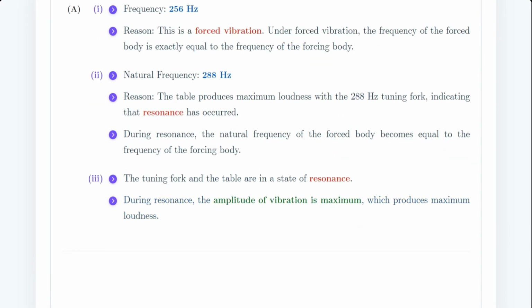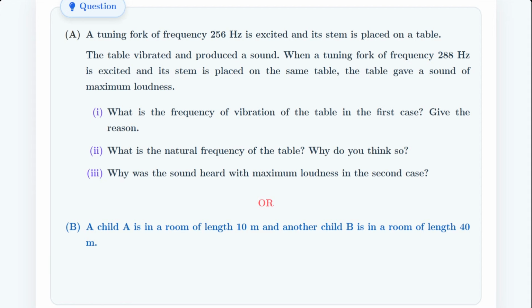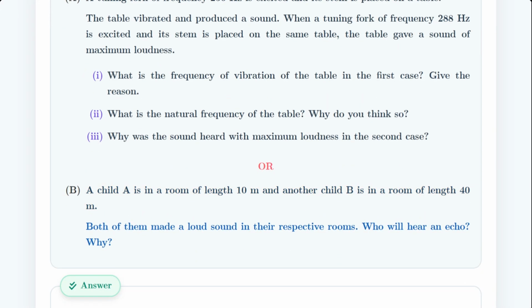Now, in your exams, you might get a choice. Let's look at the OR question, which is equally fascinating. Part B. Imagine two children. Child A is in a small room of length 10 meters. Child B is in a much larger room with a length of 40 meters. Both of them clap their hands or make a loud sound. The question is, who will hear an echo? And what is the scientific reason behind it?